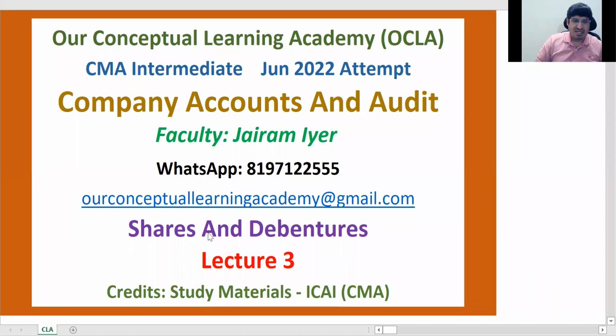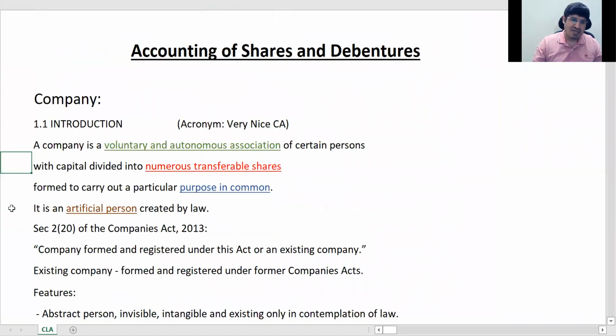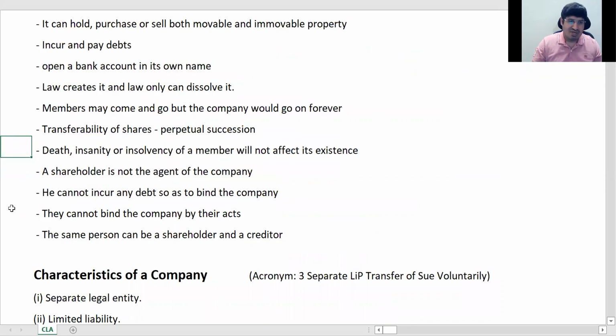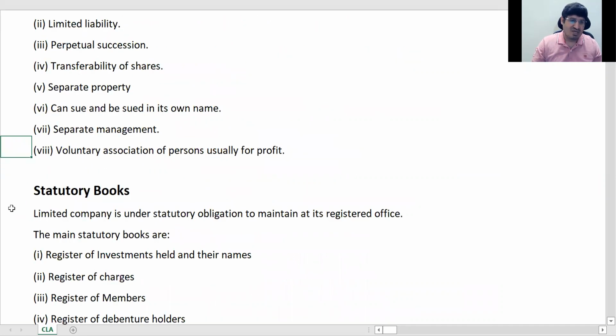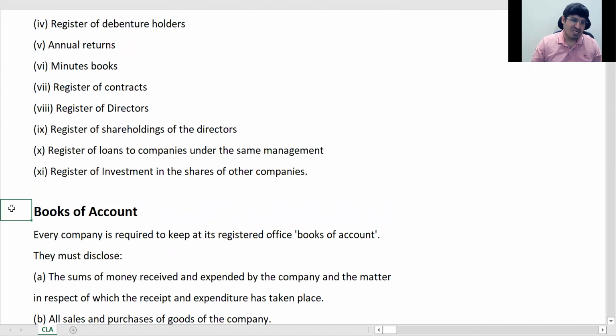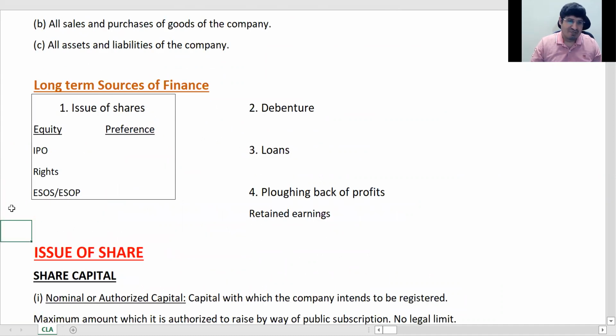So this is lecture 3 of Shares and Debentures of Company Accounts and Audit, or CAAP, June 2022 attempt for CMA Intermediate. ठीक है, तो शेयर्स एंड डिबेंचर्स का लेक्चर 3 है. हमने कल थोड़ा पार्ट किया था, इंट्रोडक्शन किया था, कंपनी क्या होता है, कैरेक्टरिस्टिक्स, स्टैट्यूटरी बुक्स. Okay, we've done company's introduction, characteristics, statutory books, that is books of account and all that. Okay, and then we had ended with the long-term sources of finance.